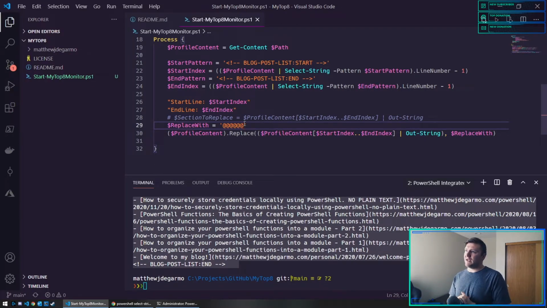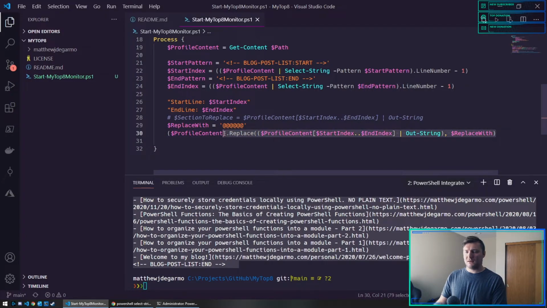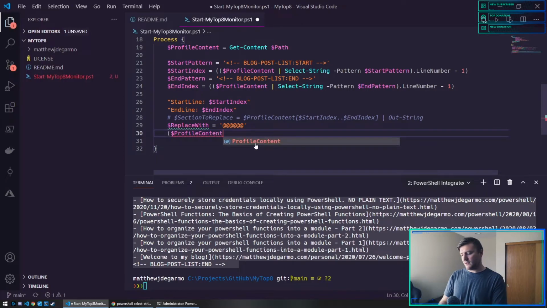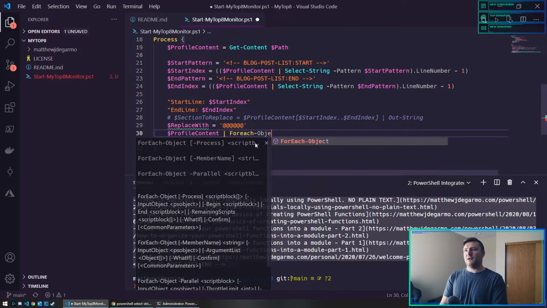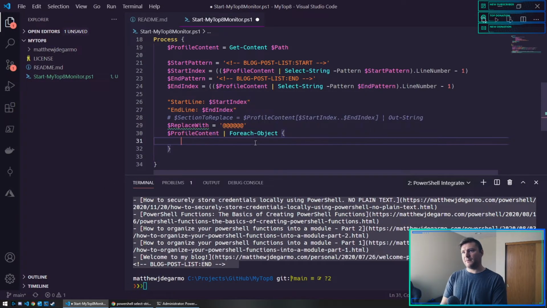looping like that. But I guess just to proof of concept, what I would do is, let me cut this out real quick. I would pipe this into for each object so that, again, profile content has 37 objects in it, and it's each line.